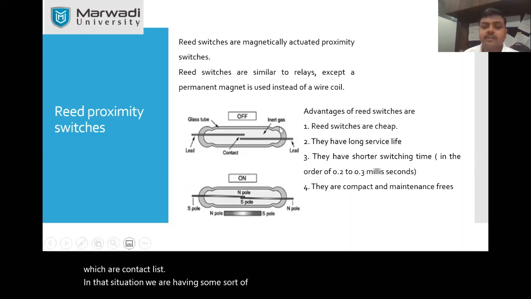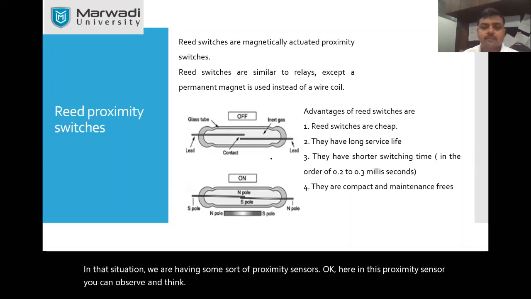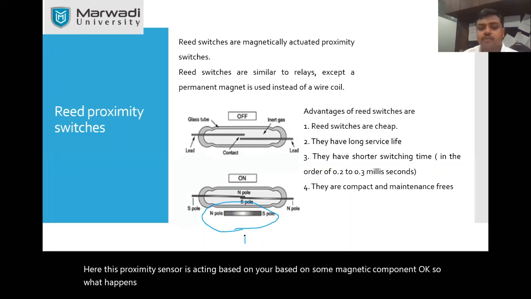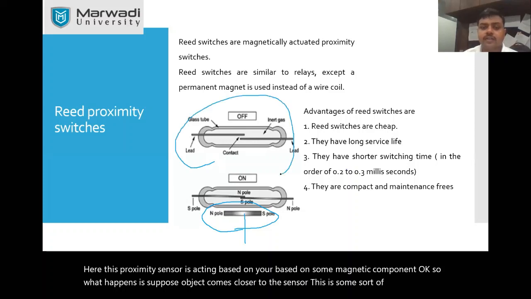Okay, so here in this proximity sensor you can observe one thing. Okay, so here this proximity sensor is acting based on some magnetic component. Okay, so what happens, suppose a object comes closer to this sensor. This is some sort of sensor. Okay, and here we are having a contact.